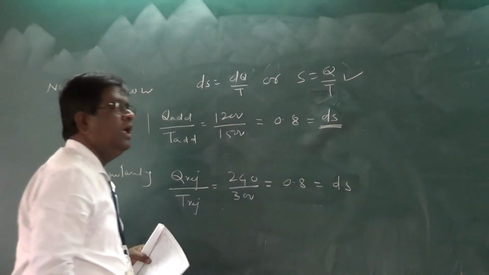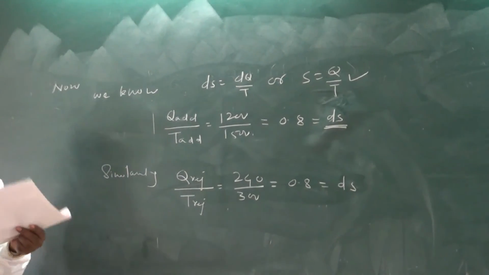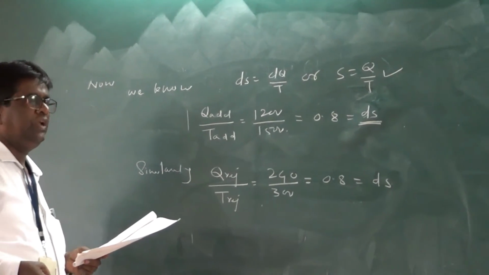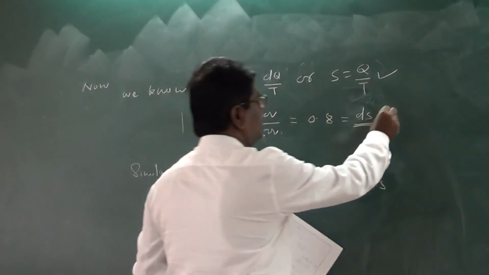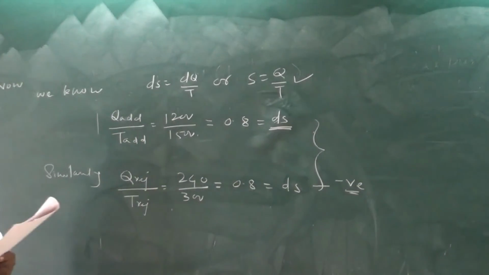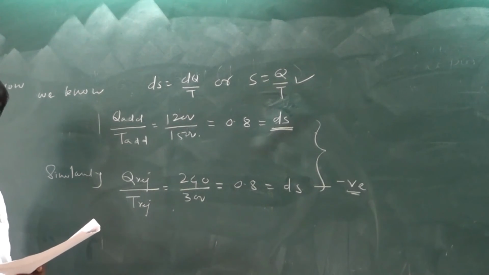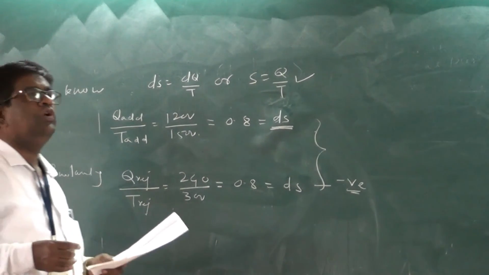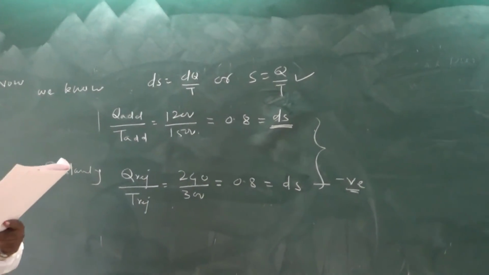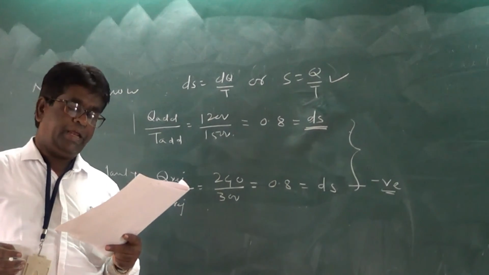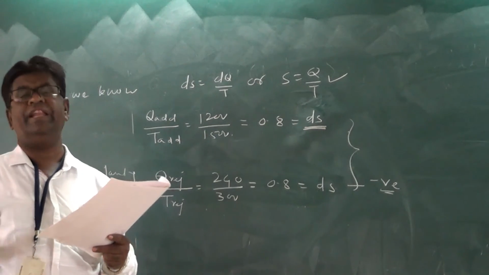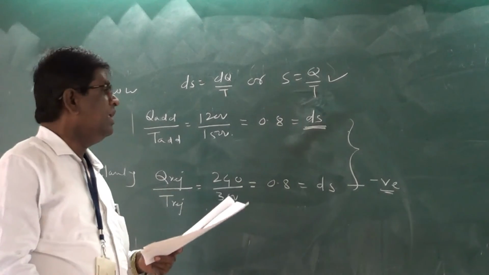This is a ds. And we know the sign convention for heat added and rejected: heat added positive, heat rejected negative. So out of these two terms, this one is negative, so the summation over a cycle is 0. What do you conclude from this? We always consider the sign convention of heat added positive, that is given to the system, and heat rejected negative, that is taken from the system.